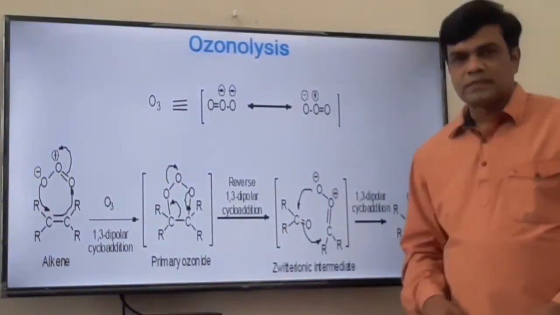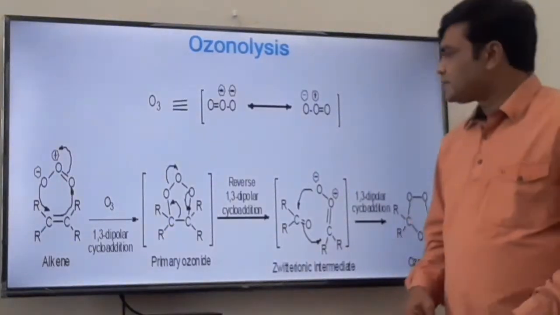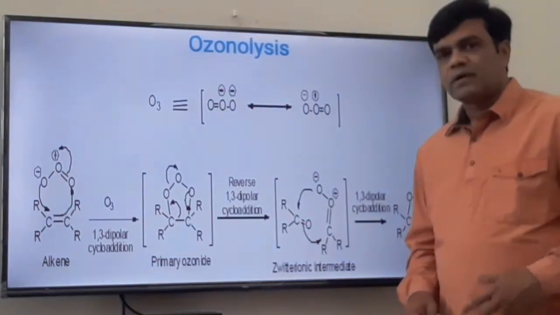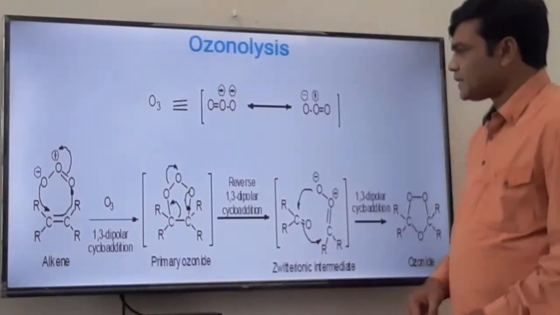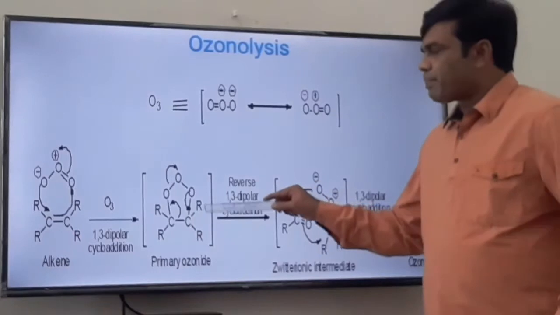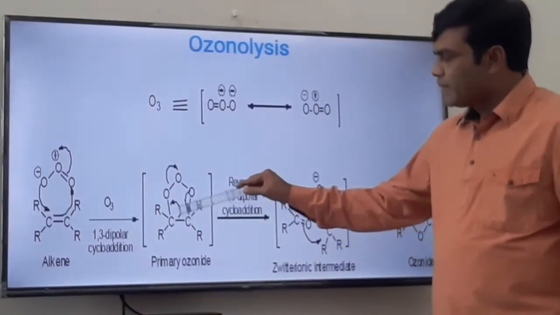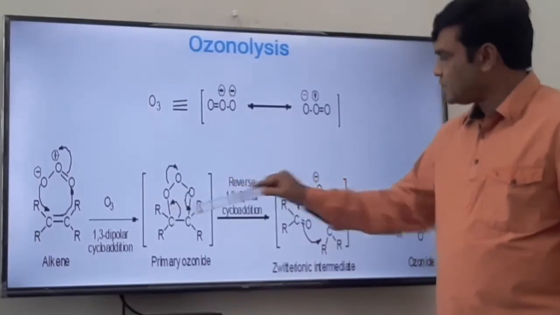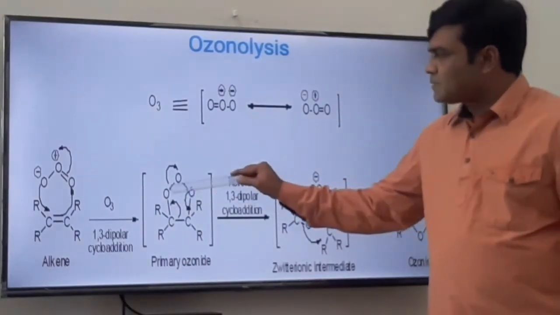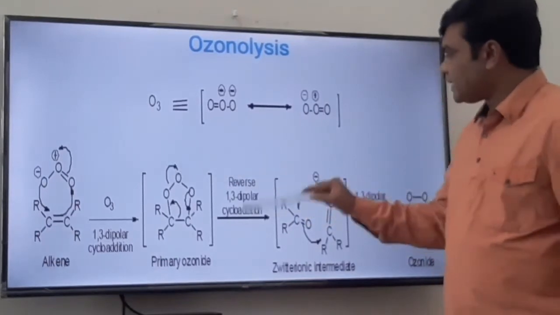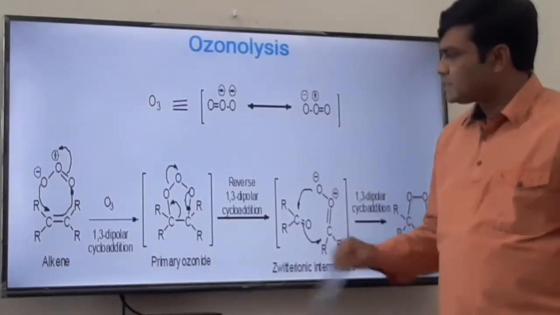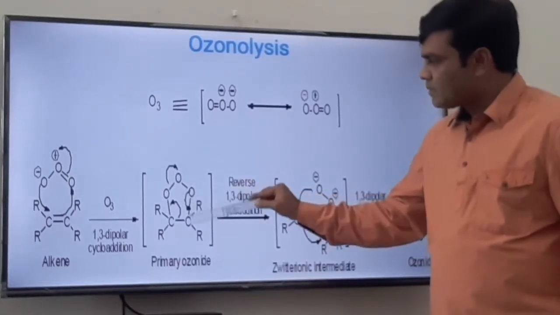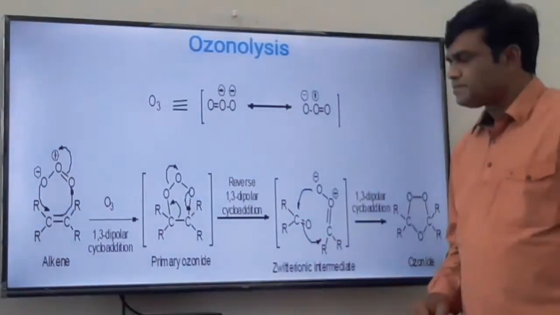This primary ozonide is unstable and it rearranges to give a zwitterionic intermediate. This is called a reverse 1,3-dipolar cycloaddition, where the bonds break in this way. This bonded pair of electrons is shifted here, so a carbon-oxygen double bond forms. This bonded pair of electrons is shifted here, so oxygen bears a negative charge, and this bonded pair of electrons is shifted here, so a carbon-oxygen double bond formation takes place.